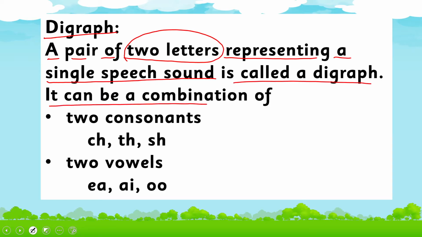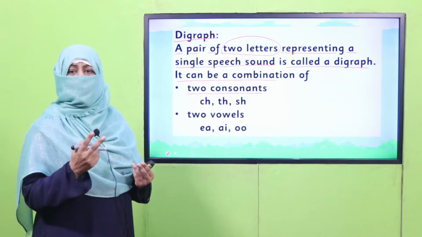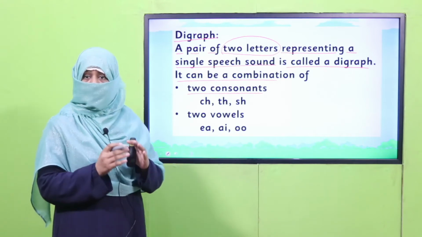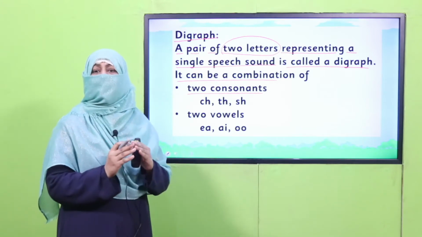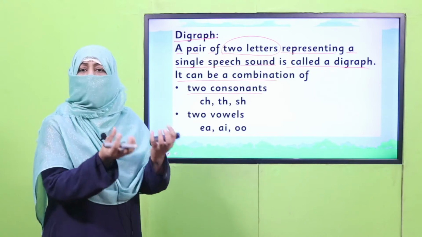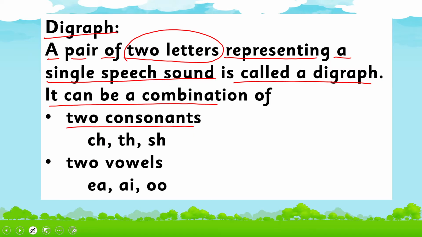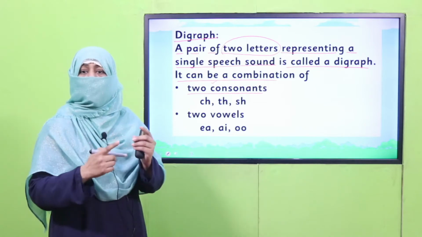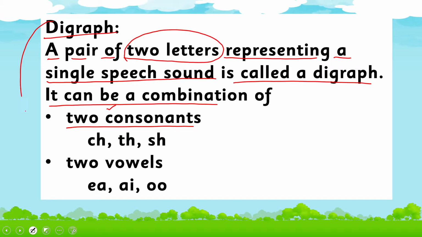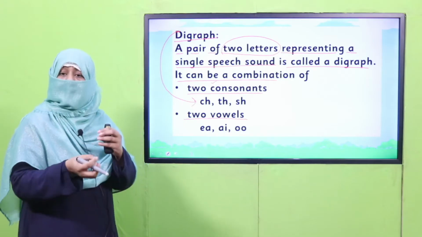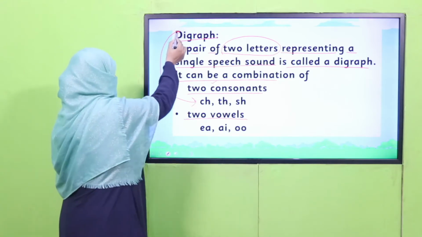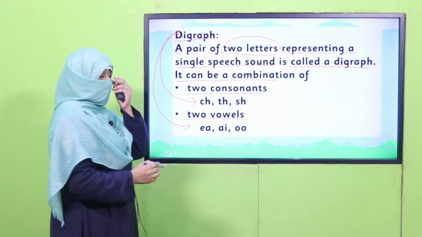It can be a combination of two consonants. We have learnt about consonants, like in English alphabets, there are different letters. When we take vowels out of those letters, the rest are consonants. So when two consonants are joined together to make one sound, it is called a digraph. It can also be a combination of two vowels. When two vowels come together, they make a sound which is known as digraph.